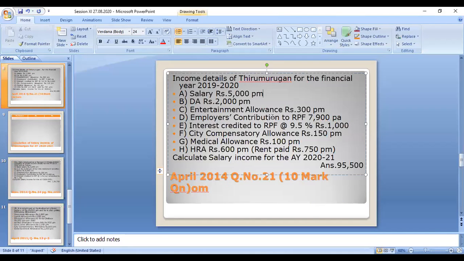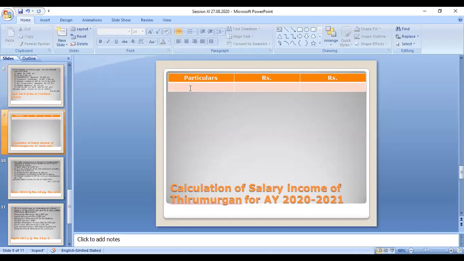So the salary in the sense is called basic salary. This basic salary is taxable. You can write whatever is given in the question. You can write here salary. That amount is given to be 5,000 per month. If it is given per month, you have to multiply with 12, so per year 5,000 into 12. That amount is fully taxable. So that 60,000 you have to write in the outer column.